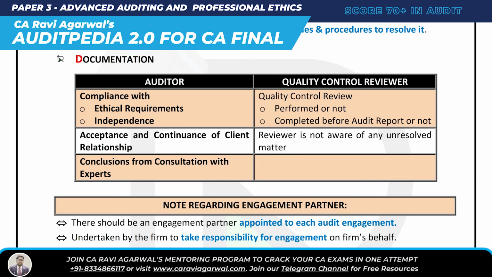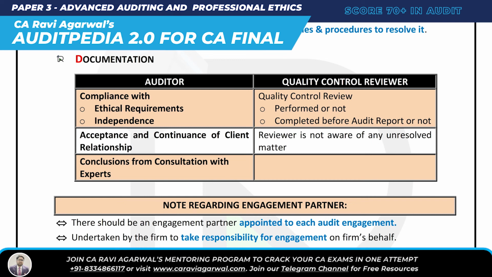So very simple documentation. Auditor: compliance with ethical requirement, independence, done, document; not done, document. Acceptance and continuance of client relationship, all procedures followed, document. Conclusion from consultation with expert, document. And if you talk about quality control review: performed, not performed, document. Completed before audit report, not completed, document. Reviewer not aware of any unresolved matter, document.